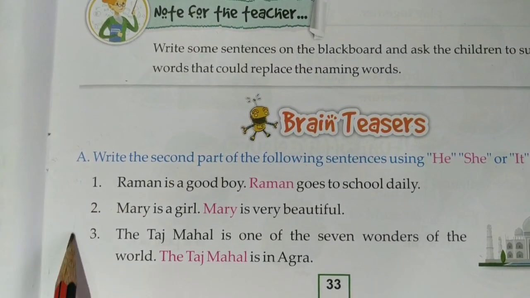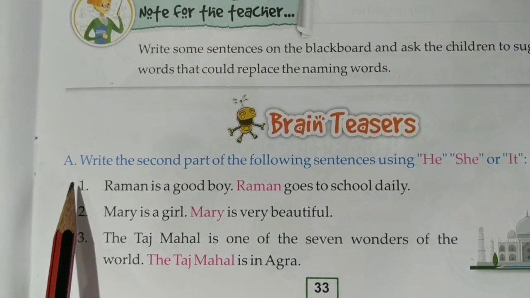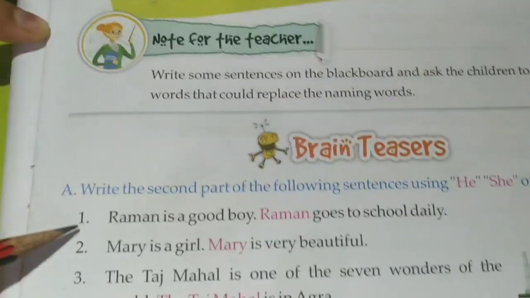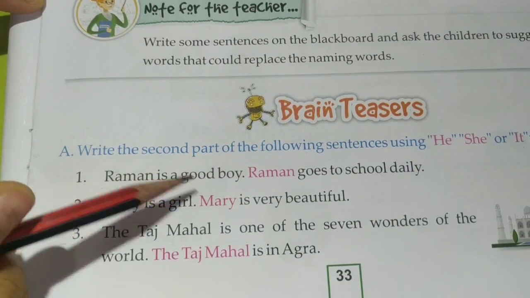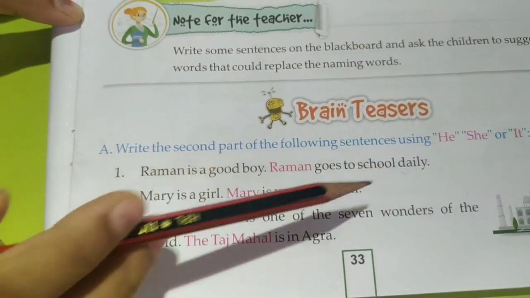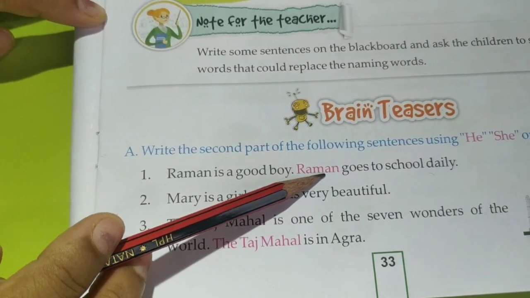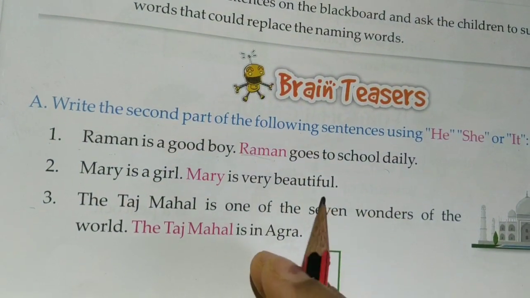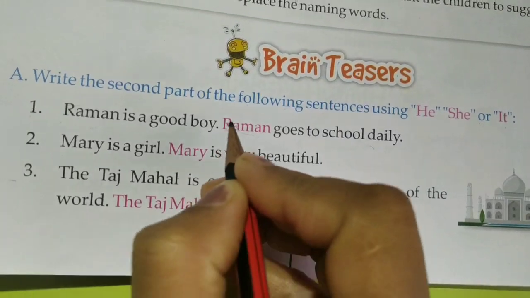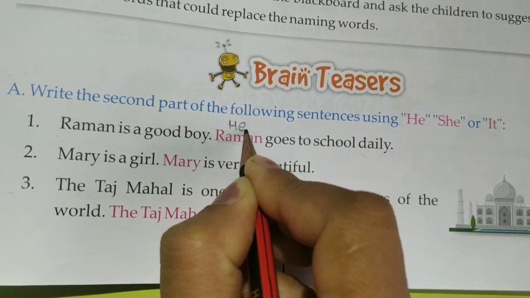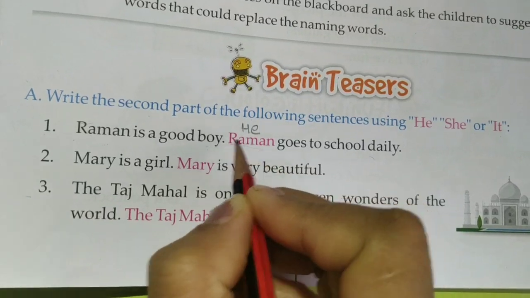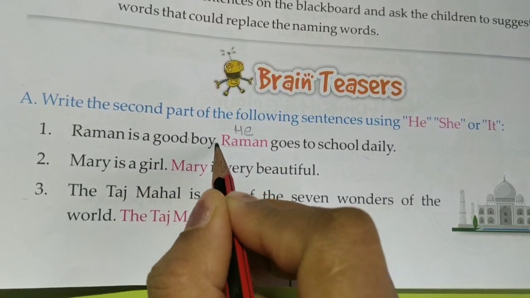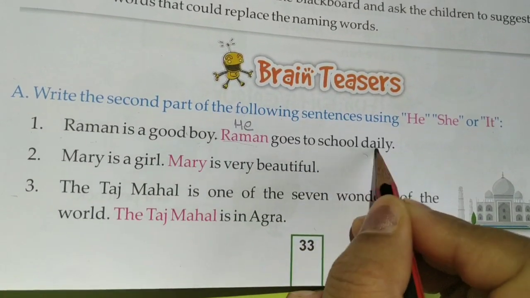We will discuss this and you are going to write in the English language copy. Number 1. Raman is a good boy. Raman goes to school daily. Which replace word are we going to put here? He. So we will replace the word Raman with the replace word he. Your answer will be: Raman is a good boy. Full stop. He goes to school daily.